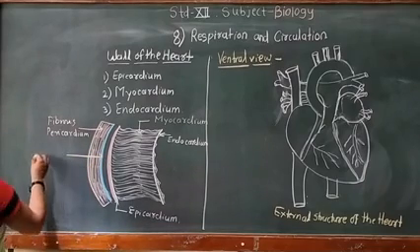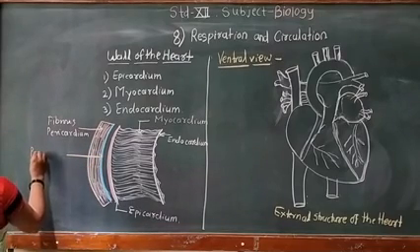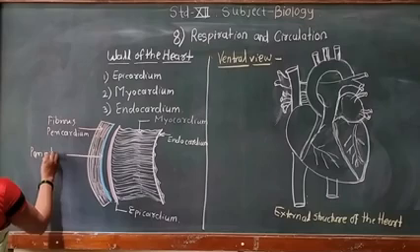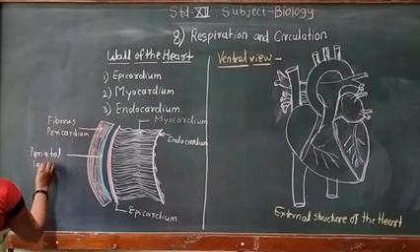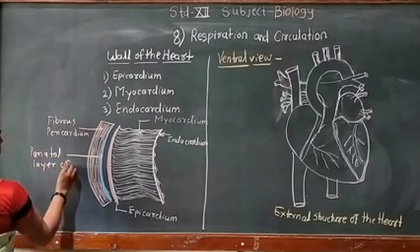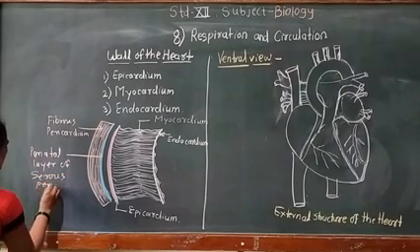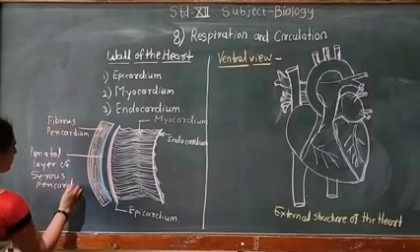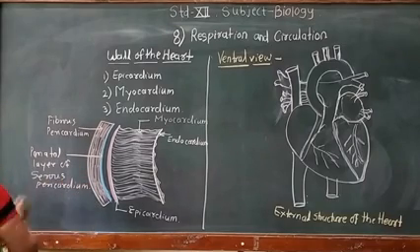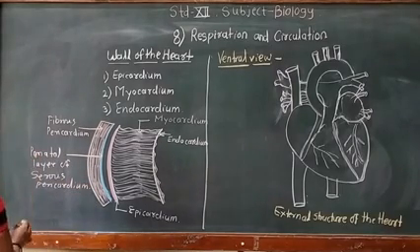layer of serous pericardium. Parietal layer of serous pericardium.